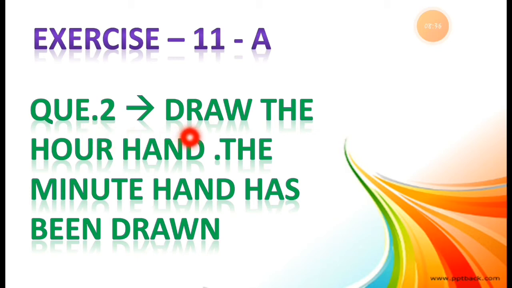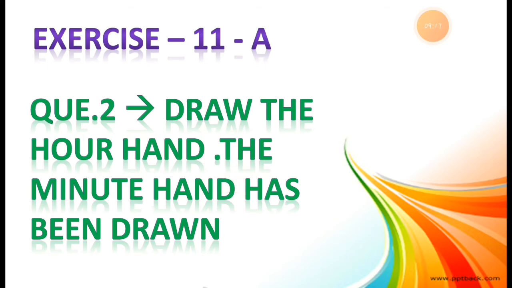Now, the instruction for question number 2 is given. See this. Let's read and understand it. Draw the hour hand. What is the instruction? Draw the hour hand. The minute hand has been drawn. The minute hand is already given, and we have to draw the short hand. It means the hour hand. What we have to draw? The hour hand we have to draw.